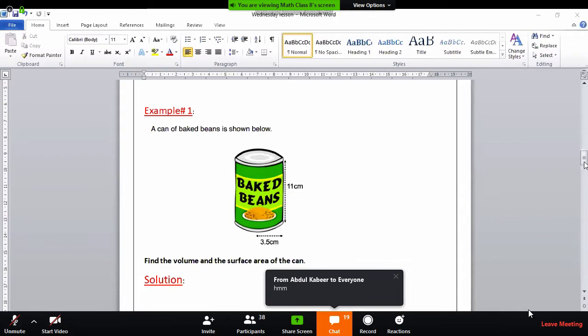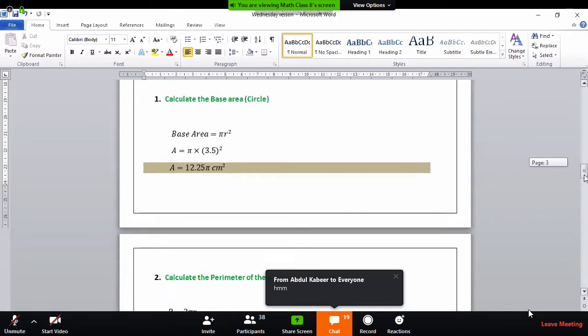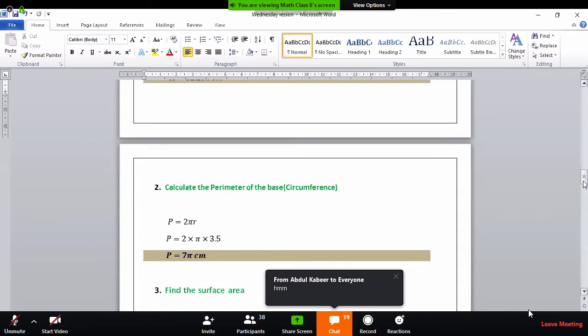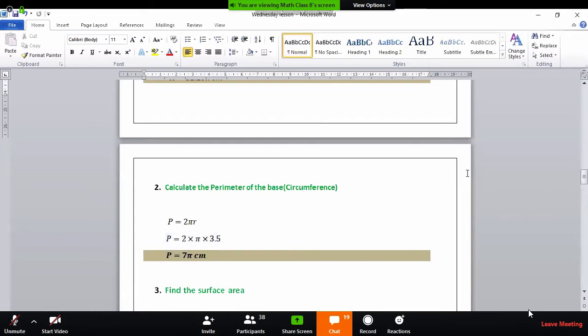Now see, the base was circular, as you know. So the perimeter is basically the circumference, 2 pi r. Now 2 times pi into r, again r was 3.5. So you got the result of perimeter as 7 pi.